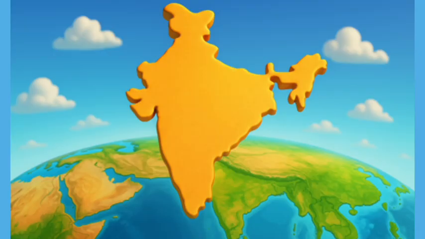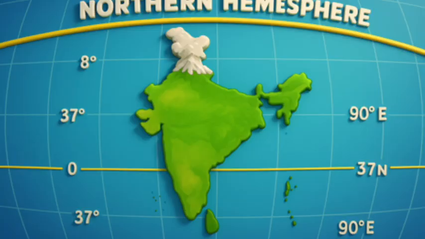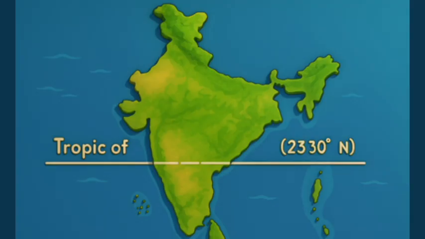Location: India is a vast country. Lying entirely in the northern hemisphere, Fig 1.1, the mainland extends between latitudes 8 degree 4' N and 37 degree 6' N and longitudes 68 degree 7' E and 97 degree 25' E. The Tropic of Cancer, 23 degrees 30' N, divides the country into almost two equal parts.